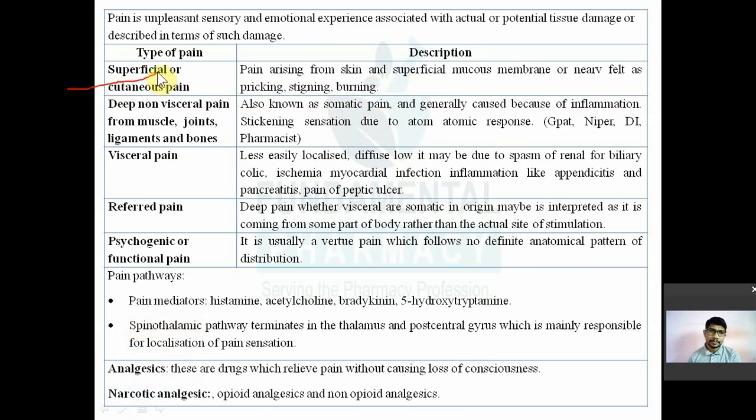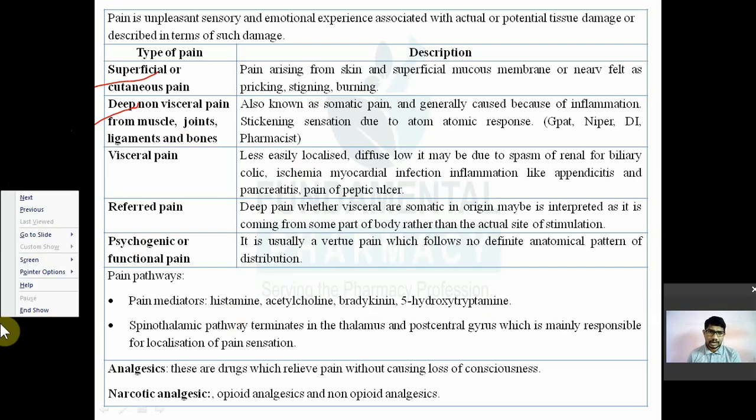Then there is another type of pain known as deep non-visceral pain, which arises from muscles, joints, ligaments, and bones. So that is known as deep but non-visceral pain. Visceral means those arising from visceral organs. Deep non-visceral pain arises from muscles, joints, and bones. It is also known as somatic pain.